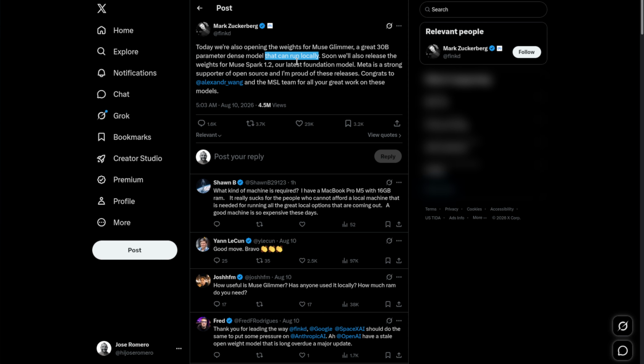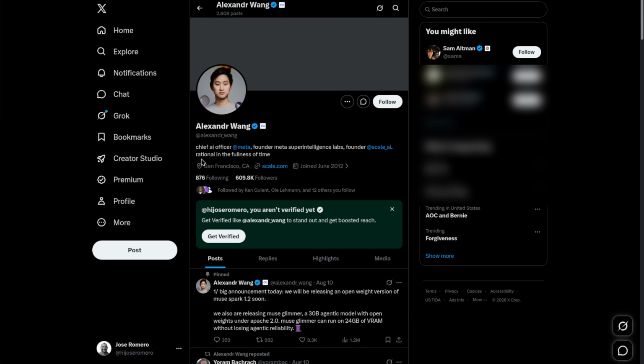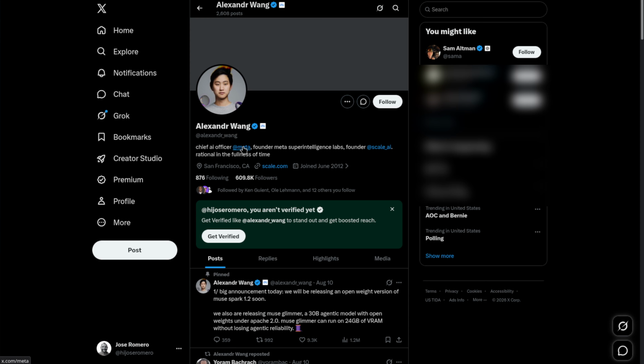So yeah, big kudos for them releasing a model open weights and allowing people to go ahead and do as they please with it. It is, I think, the right direction for Meta, as well as hopefully setting an example for Anthropic and OpenAI, which, I doubt, but at least we have one company heading in the right direction. For those that don't know, Alexandr Wang is the founder of Scale AI. He's also the founder of the Meta Superintelligence Lab, so this is who Mark was giving kudos to, and he is now the Chief AI Officer at Meta.